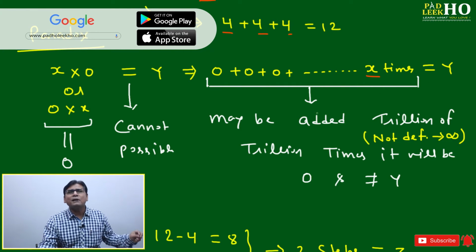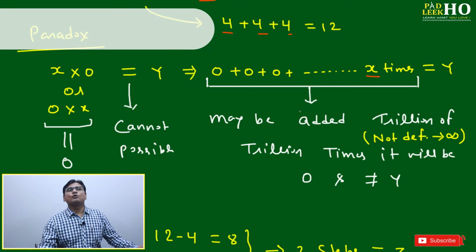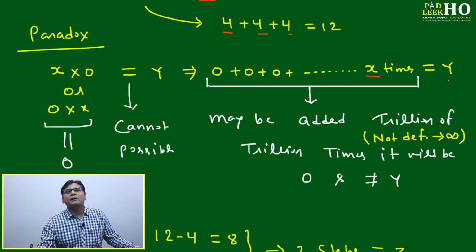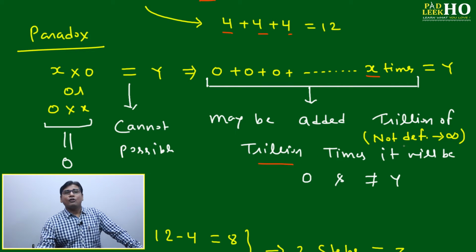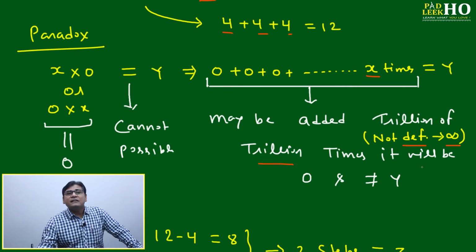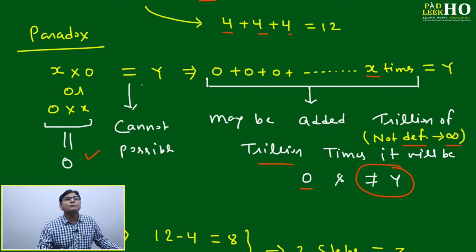By simple common sense, if you add 0 100 times or 200 times or maybe a trillion times or more than a trillion times, you will never get any number. y may be 1, 2, 3, whatever, but you will never get any number, because you keep on adding 0. It will always be 0. Maybe added trillion of trillion times, or not defined, an infinite number of times, then also it will be 0 only. It cannot be equal to y. It means this equation x into 0 or 0 into x will always be equal to 0. Equality is not possible here. It will never be equal.